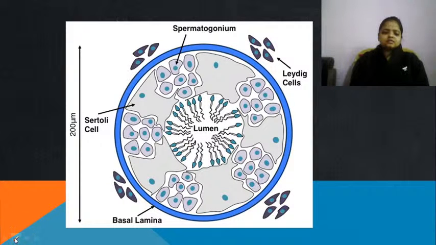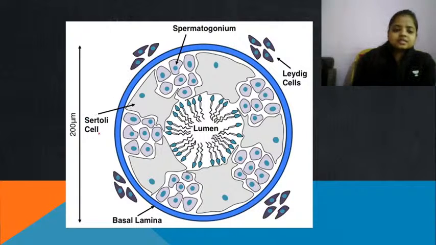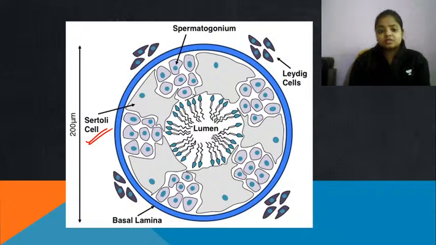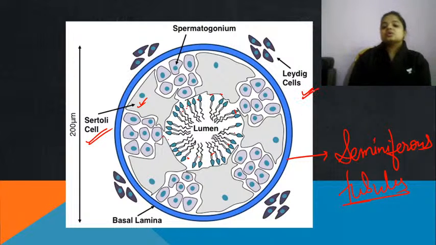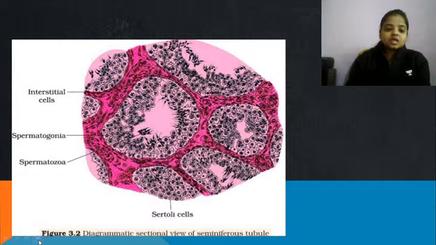Then this is the figure which is given. You can see the Sertoli cells which are going to provide the nutrition. ये पूरा जो स्ट्रक्चर दिया हुआ है ना गोल वाला, that is the seminiferous tubules. ठीक है, फिर ये जर्म सेल्स हो जाएंगे that are going to produce the male reproductive structure, that is sperms. Sertoli cells are going to provide the nutrition, and Leydig cells in future are going to produce the male hormone that is androgen. Same figure is given in your textbook also.